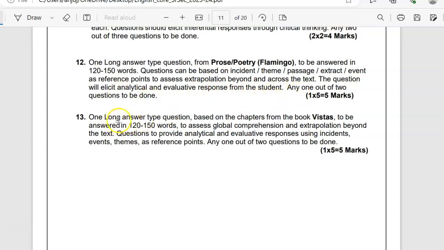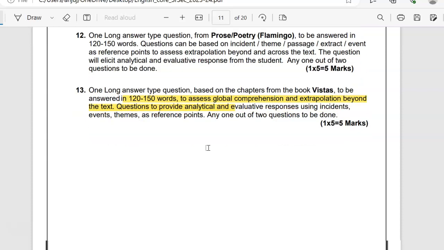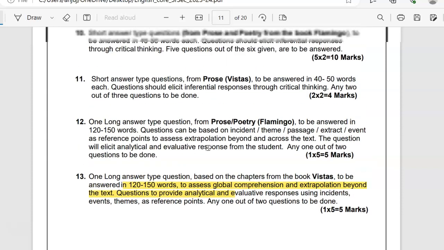One long answer type question based on the chapters from the book list has to be answered in about 120 to 150 words to assess global comprehension and extrapolation beyond the text. Questions to provide analytical and evaluative responses using incidents, events, themes as reference points. Any one out of two questions to be done. Clear? I hope it's clear.